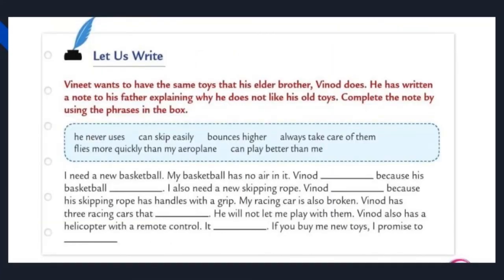Students, in this chapter you also have an interesting activity, that is let us write. Vineet wants to have the same toys that his elder brother Vinod does. He has written a note to his father explaining why he does not like his old toys. Complete the note by using the phrases in the box. Students, some phrases are given. Phrases means a small group of words, okay? Some phrases are given inside the box. With the help of these phrases, you should complete the given paragraph. First of all, read the paragraph. Afterwards, read the phrases and then write the correct answer in the given empty dashes.